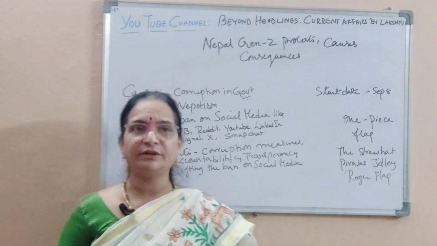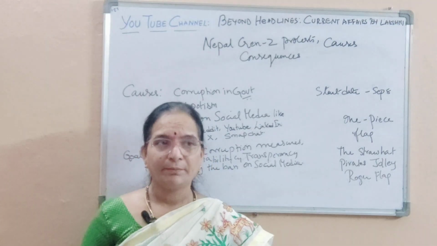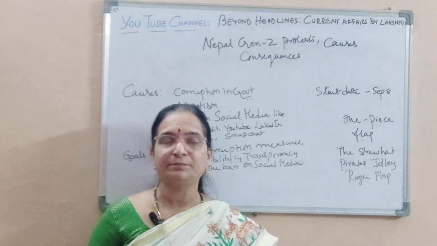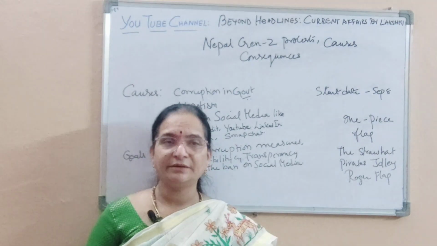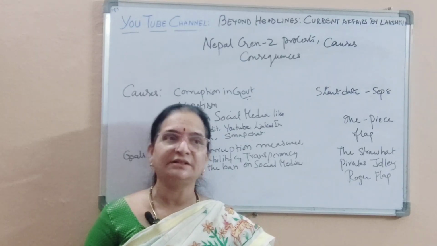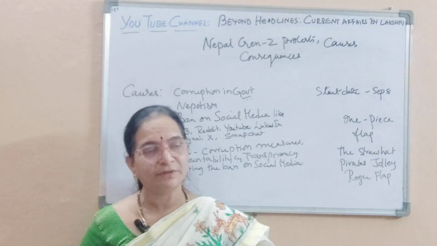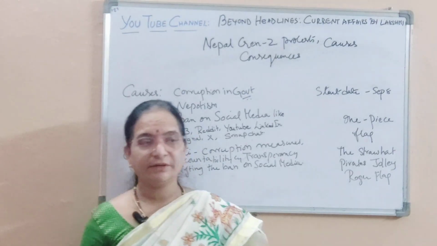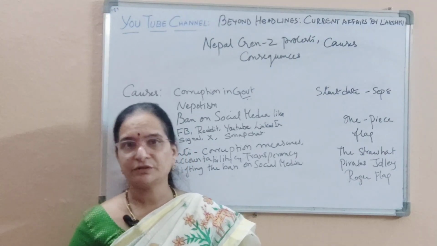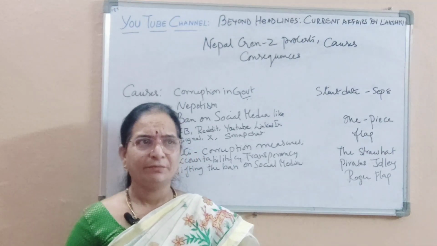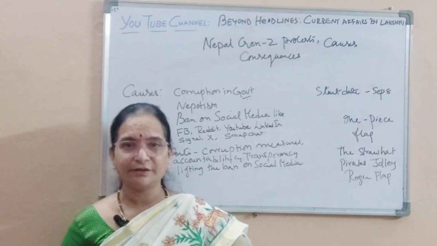So this is the unfolding of the events. The protests were mainly focused in Kathmandu, but they spread to other places also, and the protesters gave a call for everyone to come and join. It is called Gen-Z because it is the students and young citizens who are participating and motivating people to participate. Across the world there have been protests over bans on social media, but not to this extent, because the ban on social media is only a trigger here, and there are other underlying causes.